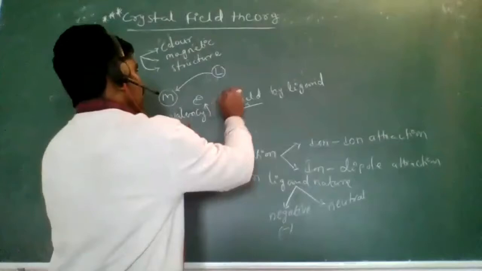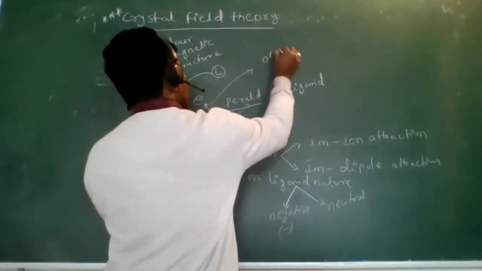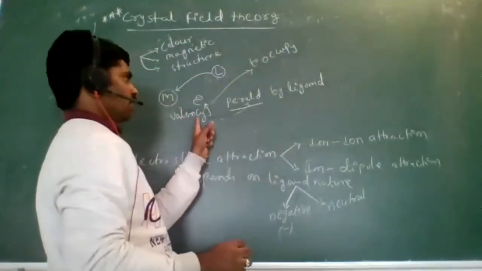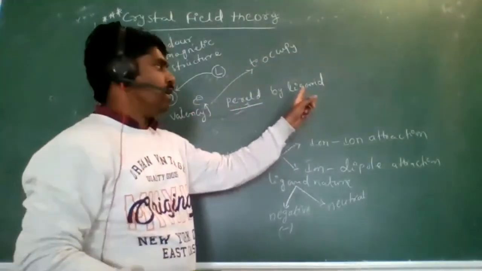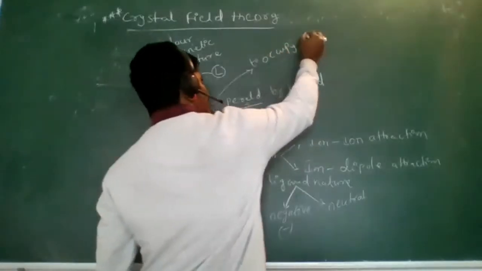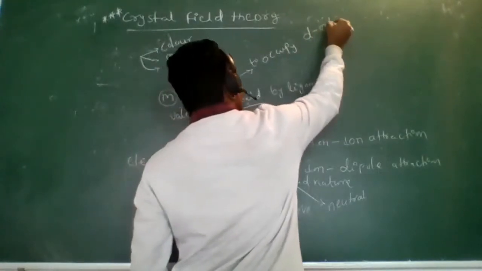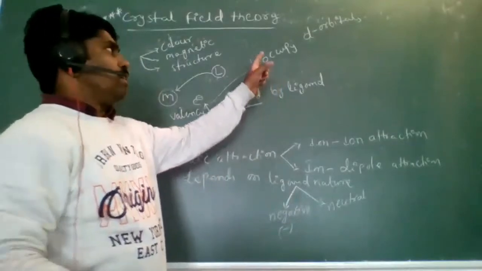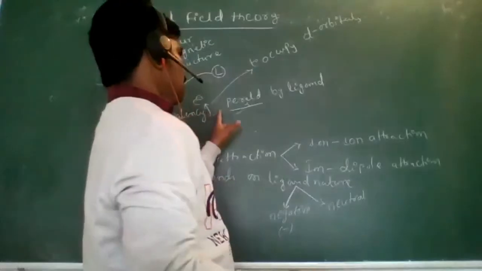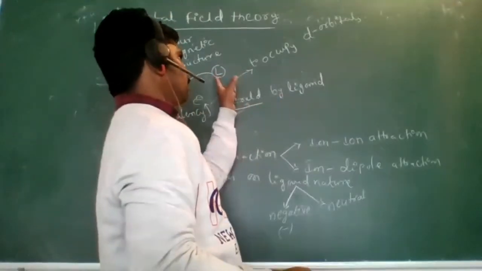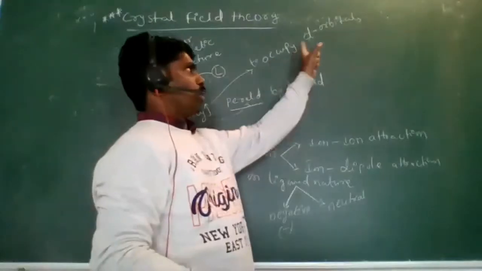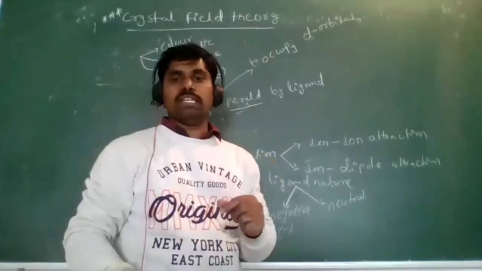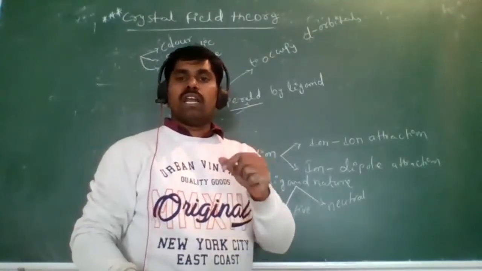Now these valency electrons, which are repelled by the ligands, occupy d orbitals. Is it clear? See here, the valency electrons are repelled by the ligands. Those electrons occupy d orbitals which are not in the direction of attacking ligands.